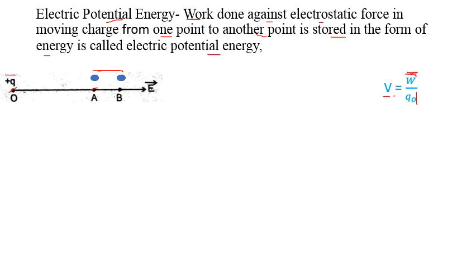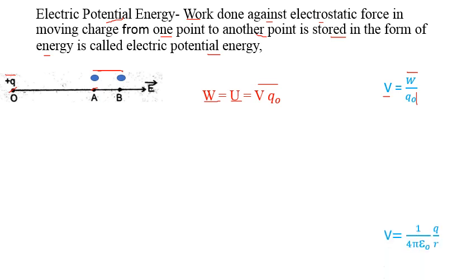So by cross multiplication we can write down the formula for W. Write it yourself and tell me what this formula is. Have you written it or not? Hope so. Now see, this is that formula: W, work done, which is stored in the form of energy, that is U, which is V into Q0. This is the formula for work done or energy stored.